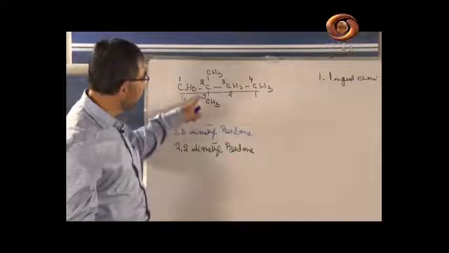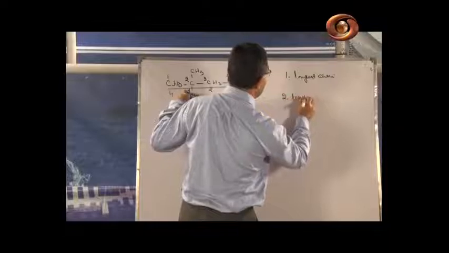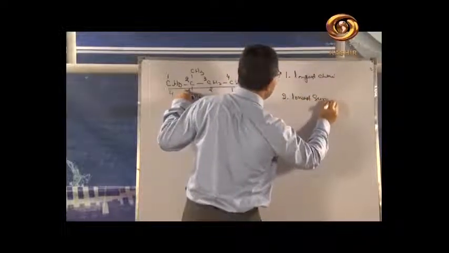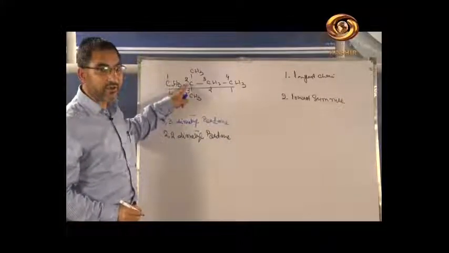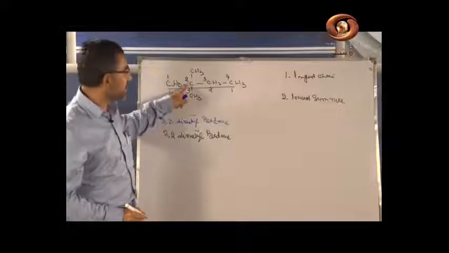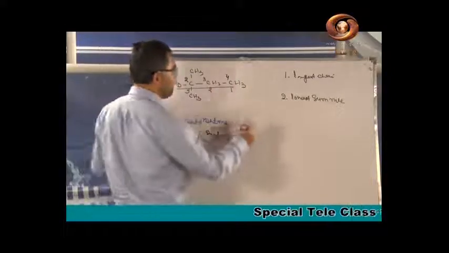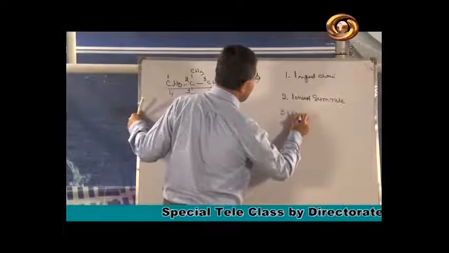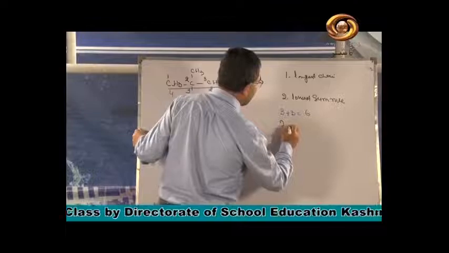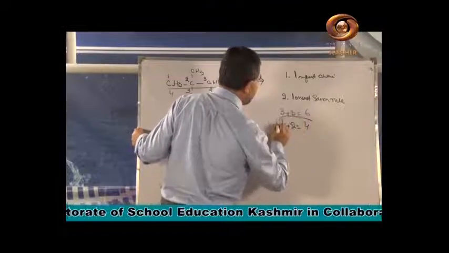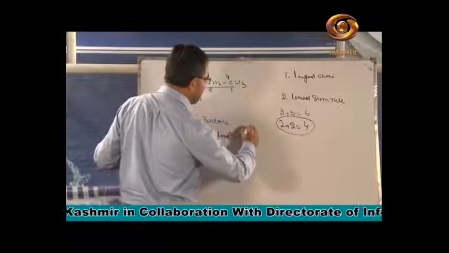The correct name is this, because if you recall the lowest sum rule, the second rule is the lowest sum rule. What does the lowest sum rule state? That we have to add these locants, these positions. If we add this numbering, it will be 3 plus 3, which is 6. If we add 2 plus 2, it is 4. Which is the lowest sum? This is the lowest sum. So the correct name of this compound is 2,2-dimethyl butane.